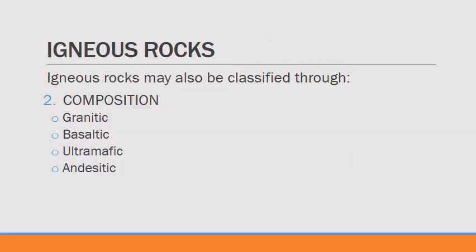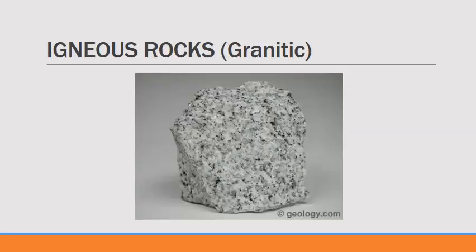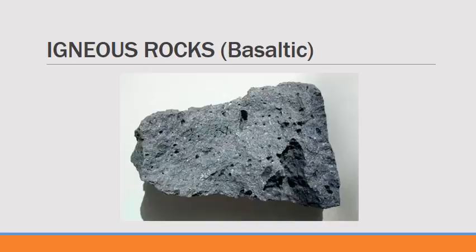Igneous rocks may also be classified through composition. Four categories have also been determined: granitic rocks, basaltic rocks, ultramafic rocks, and andesitic rocks. Granitic rocks are light-colored rocks, like this one shown here. Basaltic rocks, unlike granitic rocks, are dark-colored rocks, like this one shown here.